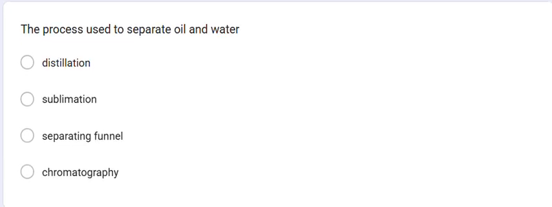The process used to separate oil and water. As oil being less dense than water, it forms the upper layer. Thus, a mixture of oil and water can be separated by using a separating funnel. So the answer is separating funnel.